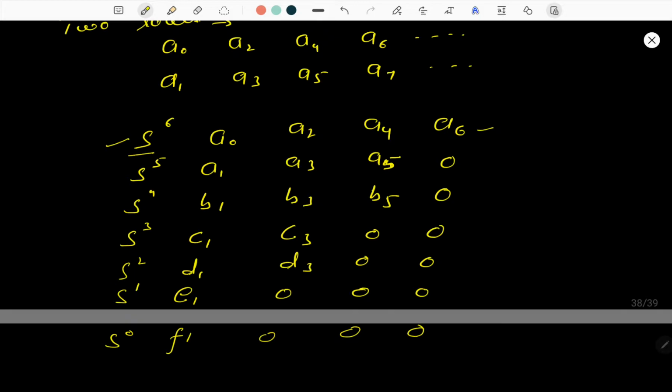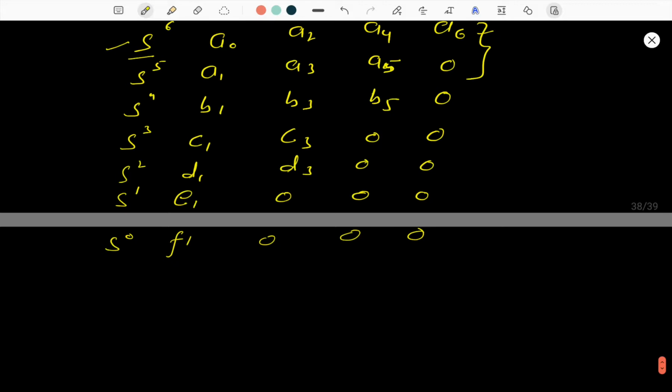Now you must be confused. We have a1, a2, a3, a4, a5, a6, which are the coefficients of the polynomial. What are b1, b3, c1, c3, d1, d3? So we will write over here.